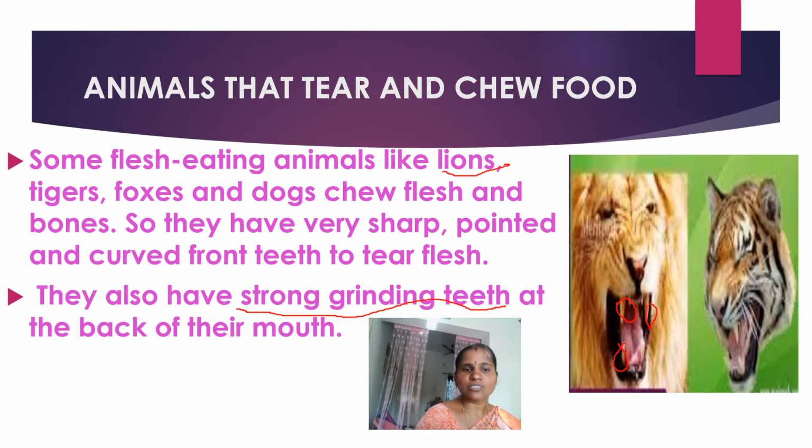Lions, tigers, foxes, and even dogs will chew and tear flesh. We can find these types of teeth in dogs also. If you have a dog at home or outside your house, observe that the dog has sharp pointed teeth. So these flesh-eating animals have this special feature of teeth, which helps to tear